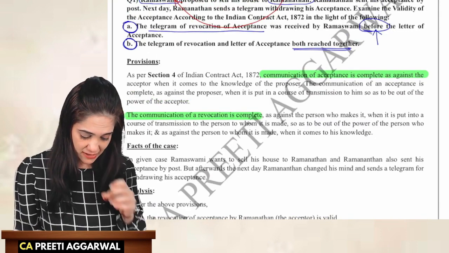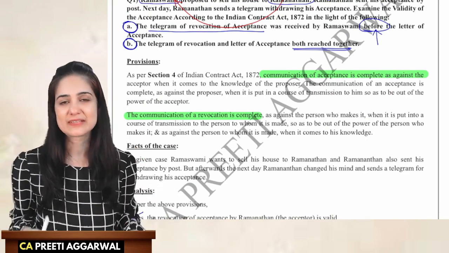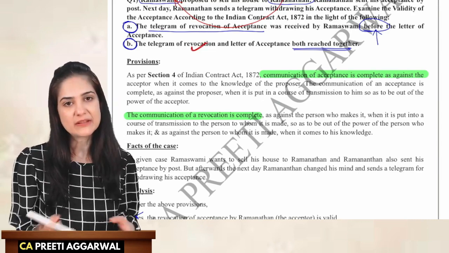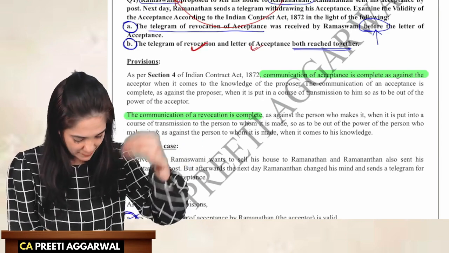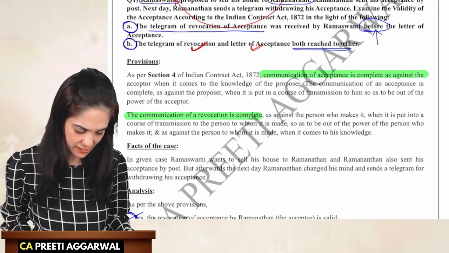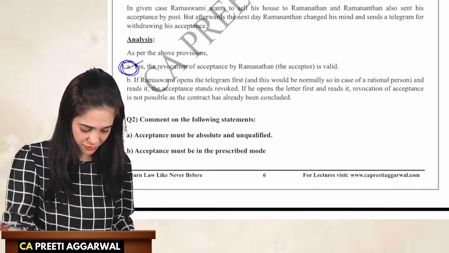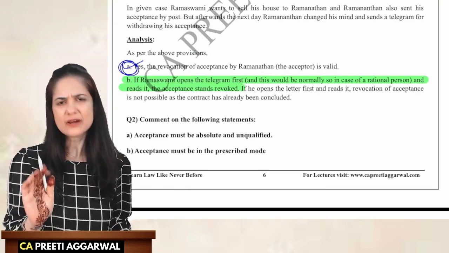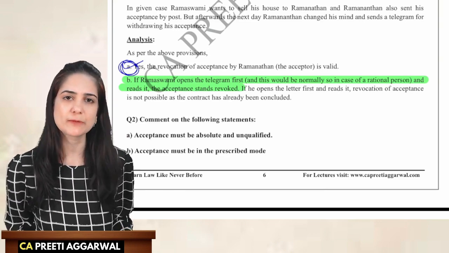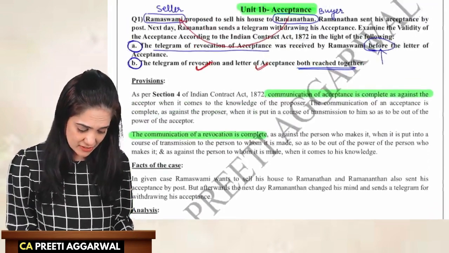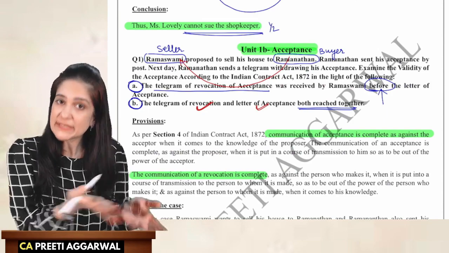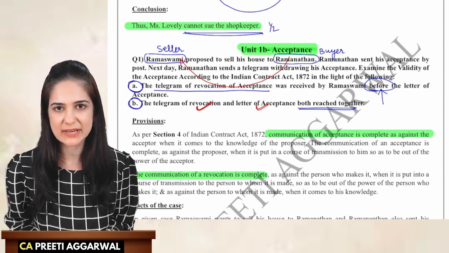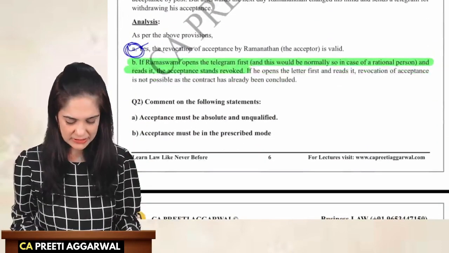The telegram and the letter of acceptance both reach together, then whichever letter is opened first. So if the letter of revocation is opened first, then the acceptance is revoked. But if the letter of acceptance is opened first, then it is definitely accepted. So whether a contract is formed or not depends upon whichever letter is opened first. But what do you think a rational person will open first? Definitely a rational person will open the telegram first, because he's so curious to see what was the urgency. Why did the other person send a telegram? So of course he will open the telegram first.